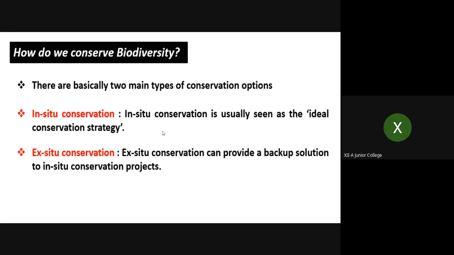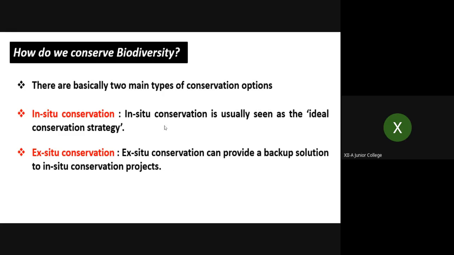That means saving the organisms or the life, maybe plant, animal, whatever life, within that area. That is in situ conservation. And when we conserve organisms outside their original living area, maybe plants, animals, birds, whatever, then that is ex situ conservation.